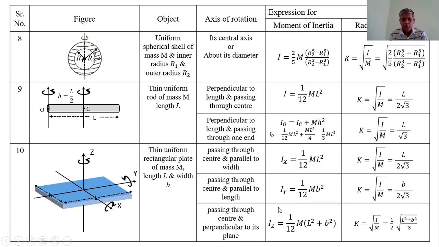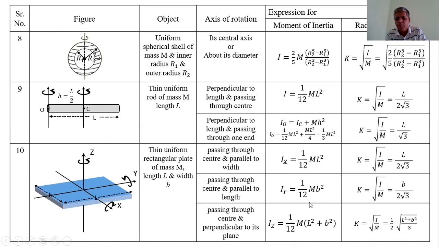Substitute Ix = 1/12 ML² and Iy = 1/12 Mb² in the theorem of perpendicular axis. Therefore Iz = 1/12 M (L² + b²), since 1/12 is taken common from both the equations, and M is also taken common.